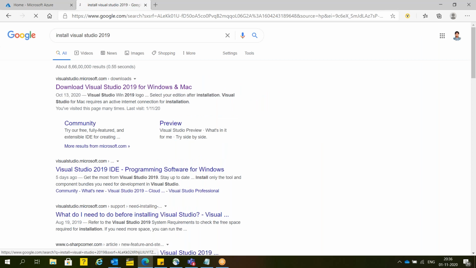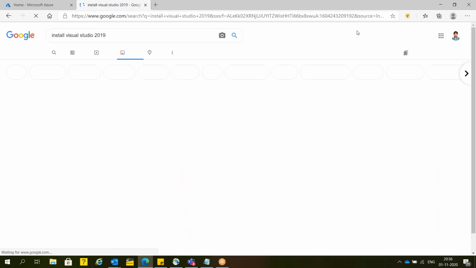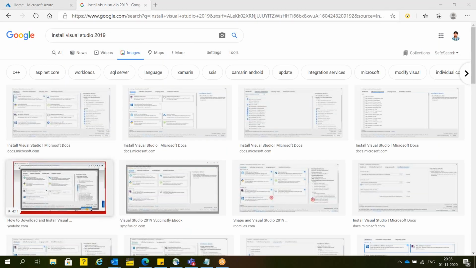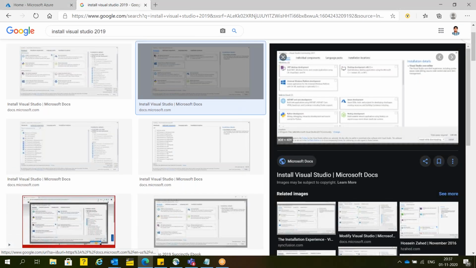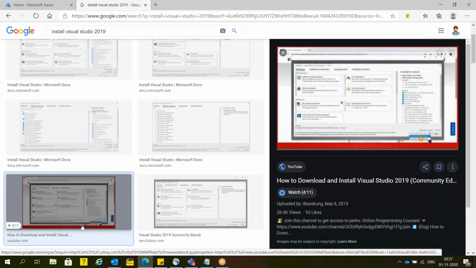So guys, during the installation, you have to check Azure SDK. Remember, there is a workload called Azure SDK. When you are going to install, you have to check this option. It's mandatory, guys. Just check ASP.NET Web Development and Azure SDK. These two are important. Here we have two options: Azure Development and ASP.NET and Web Development. So these two you have to check.